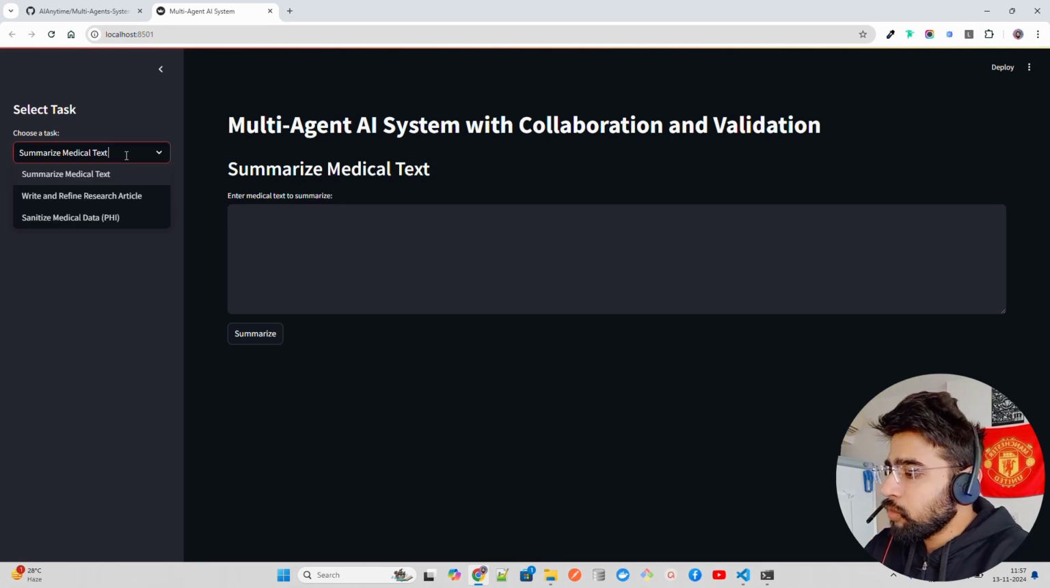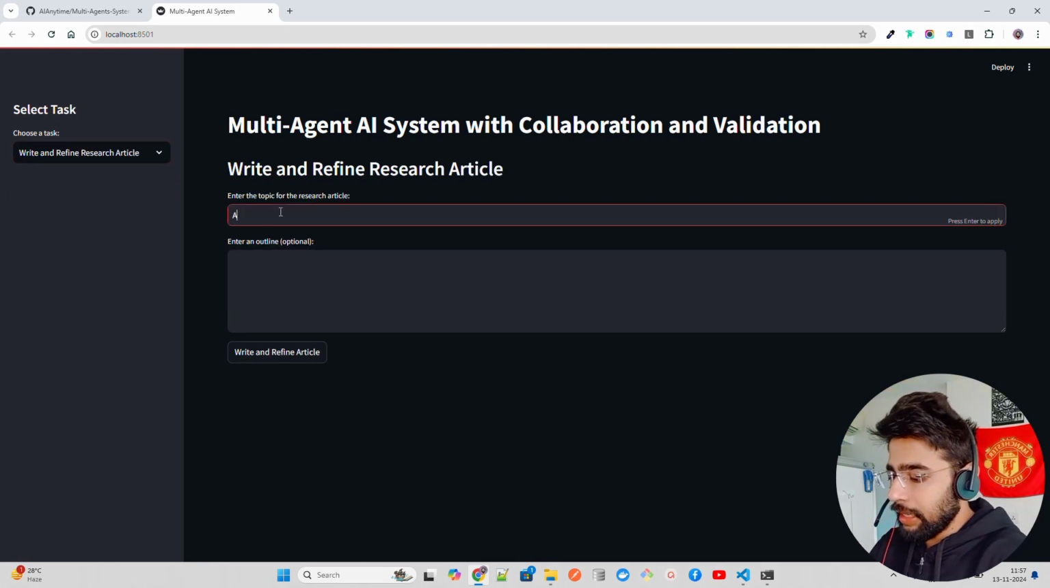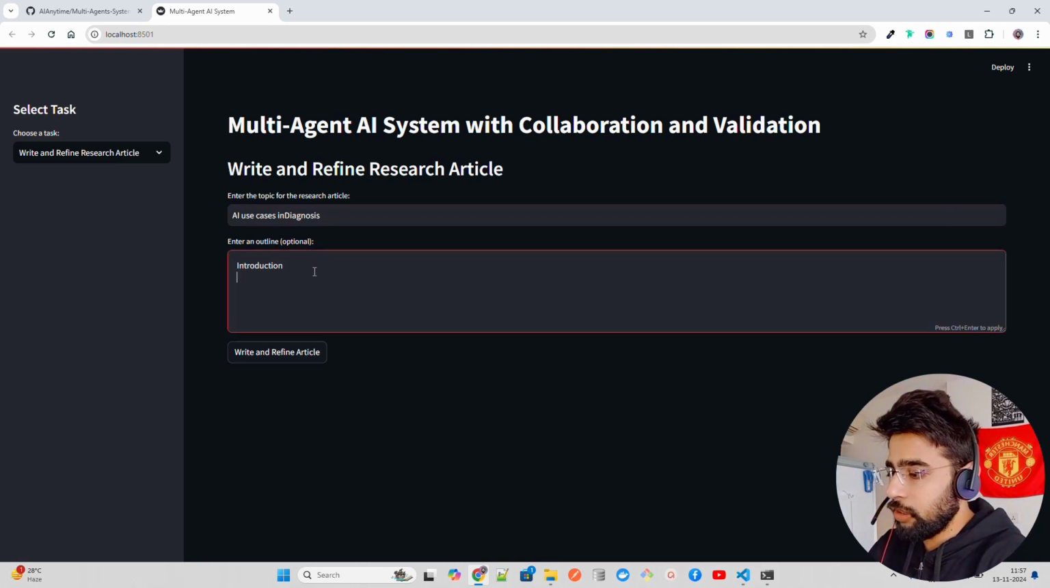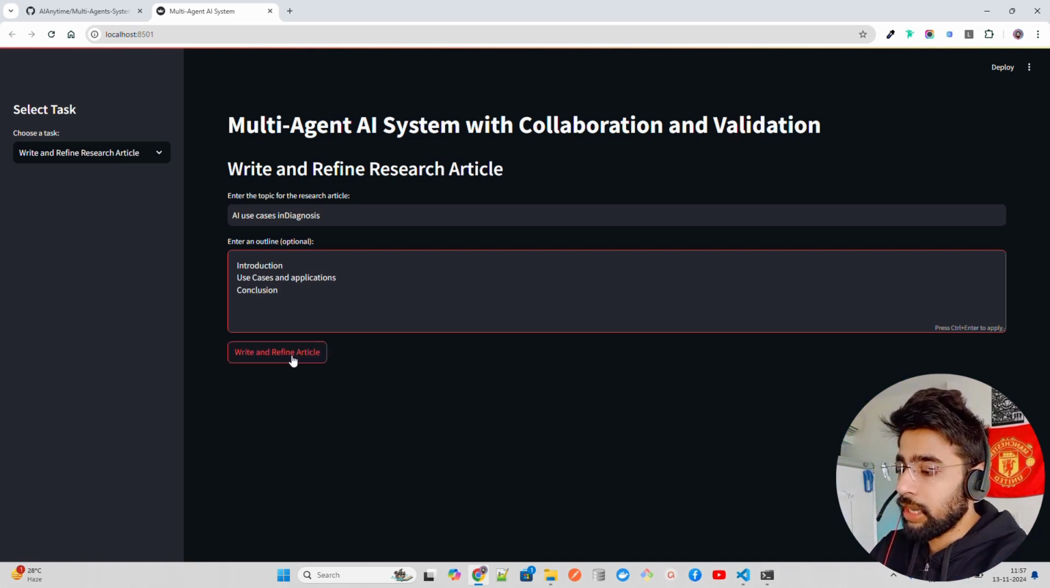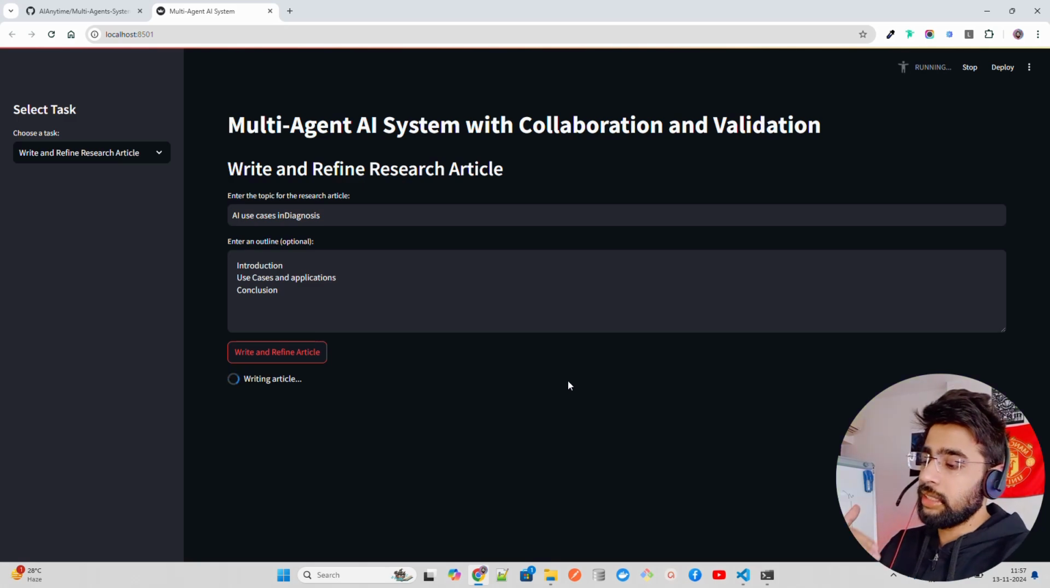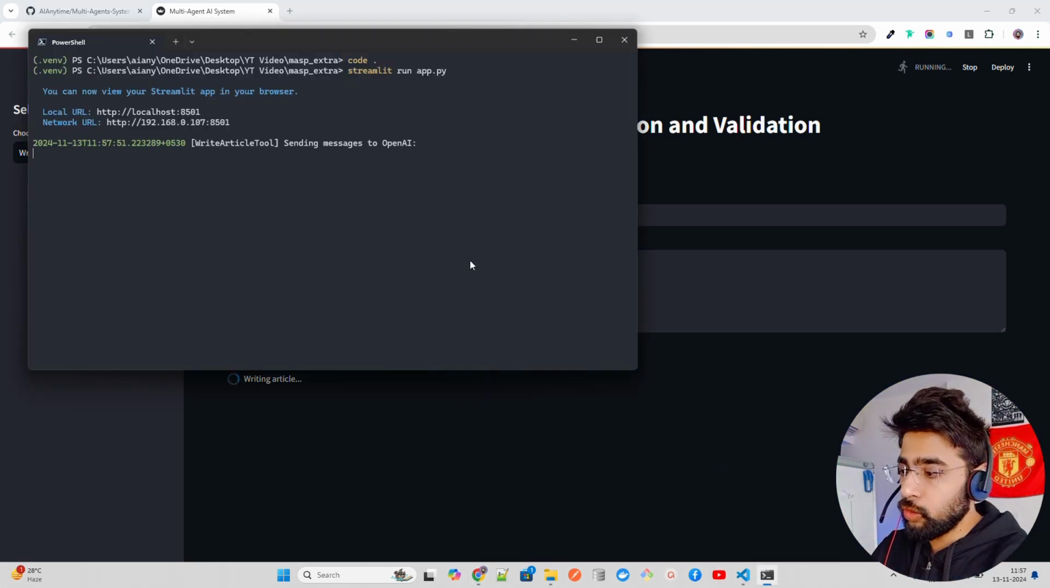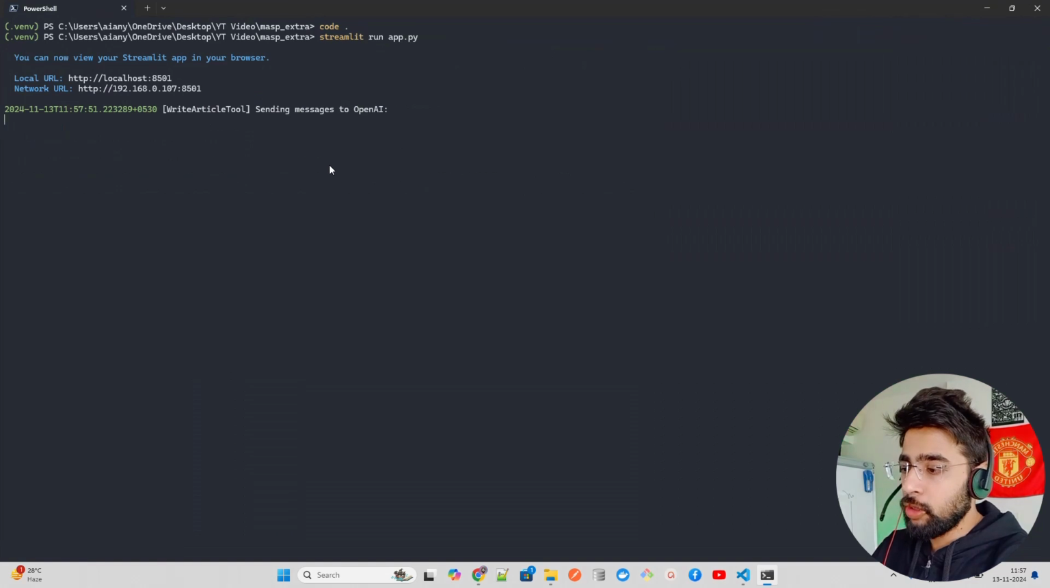Now, for example, if I just come and say write and refine and give a topic like AI use cases in diagnosis, I can give an outline of what kind of article I'm looking for. So I'm going to say introduction, use cases and applications, and then conclusion. When I say write and refine article, it starts writing the article, and I'm going to show you the logs.